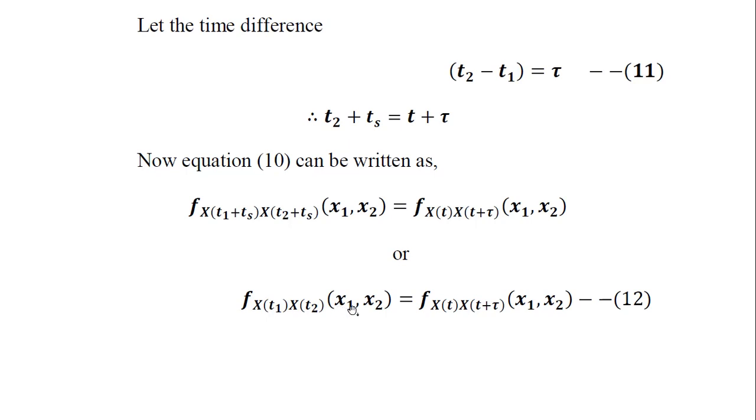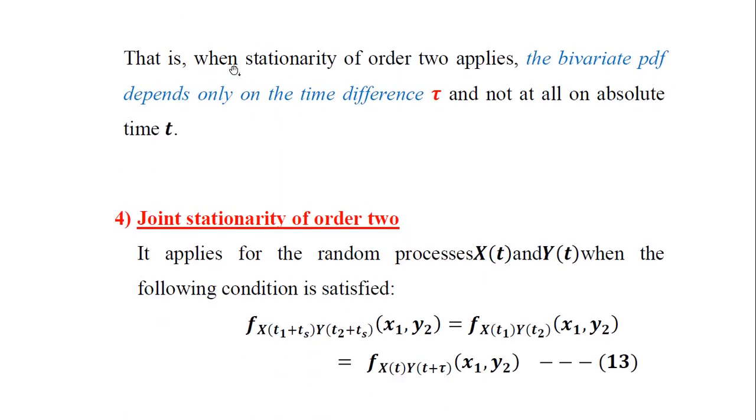So therefore the PDF of the joint random processes stands to be the same except for the difference of the time constant tau. So when stationarity of order 2 is applied, the bivariate PDF depends only on the time difference, that is tau here, and not at all on the absolute values of the time, like t1, t2 or t. It doesn't depend on any other value here. Only tau will decide the bivariate PDF values for stationarity of order 2.